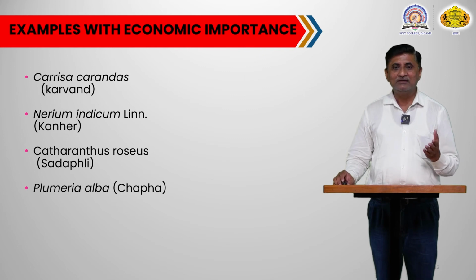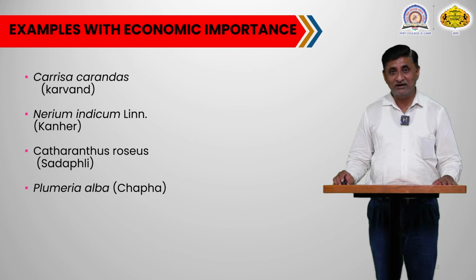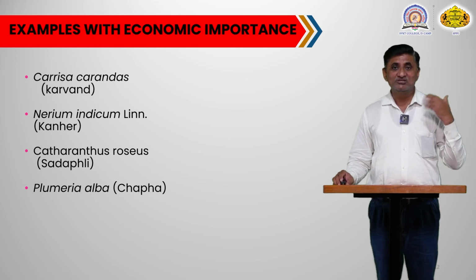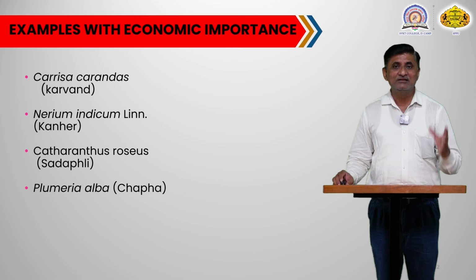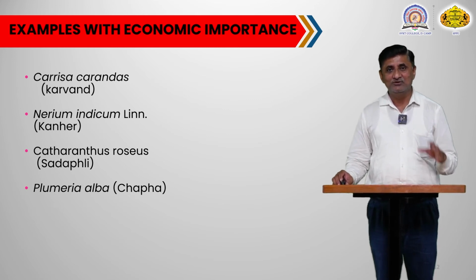Another plant is Catharanthus roseus. Commonly this plant is identified as the Sadafuli plant because throughout the year you will see this plant in a flowering condition, and that is why it is named Sadafuli.